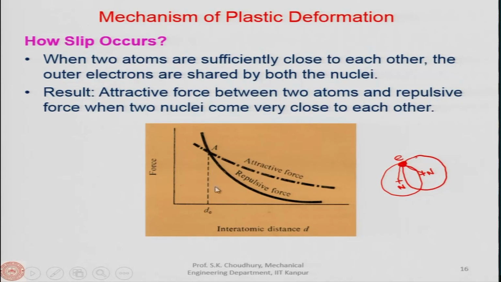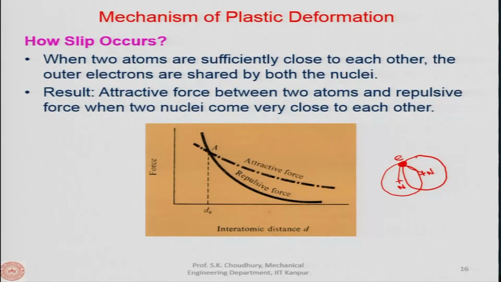Now, when the atoms are in the equilibrium position in a lattice structure, that means either they have been deformed and they are in the equilibrium position, or initially when the lattice structure is there, they are in the initial position or the uniform equilibrium position. There of course, the repulsive force and the attractive force will be the same, and that is the reason I have shown it to you here.